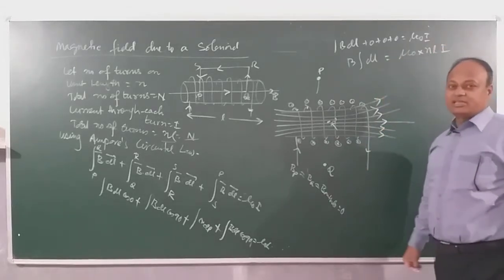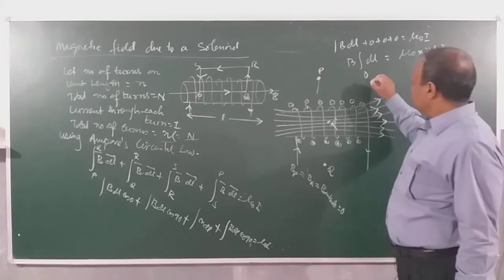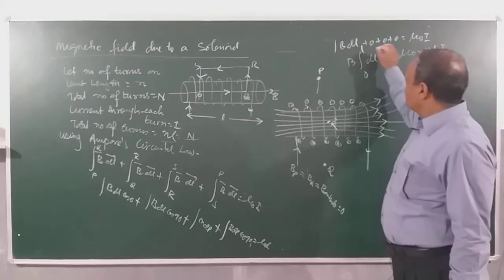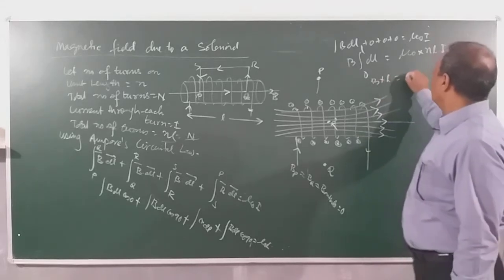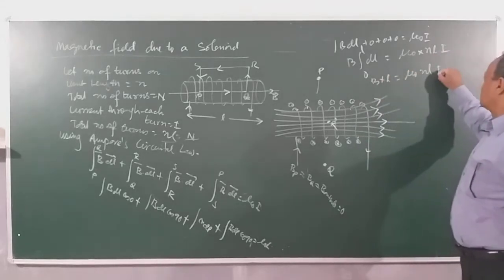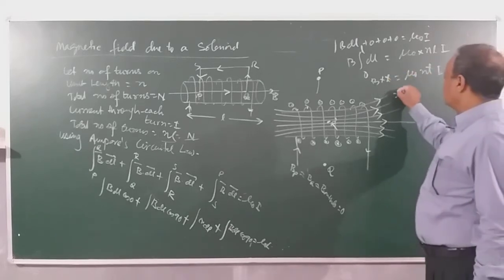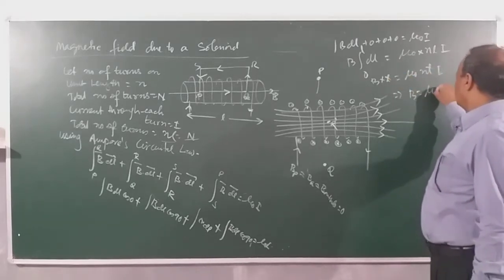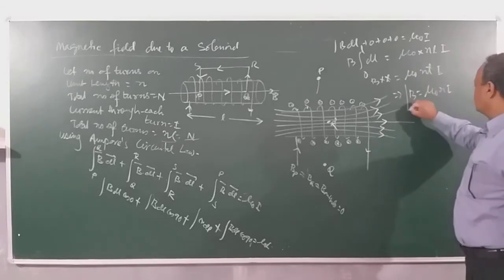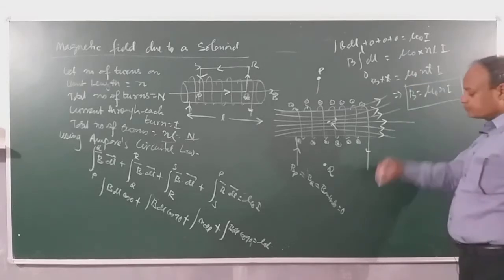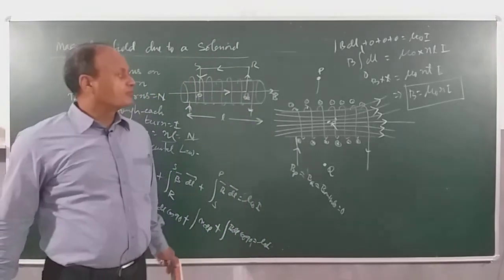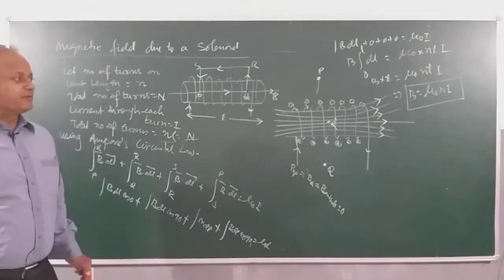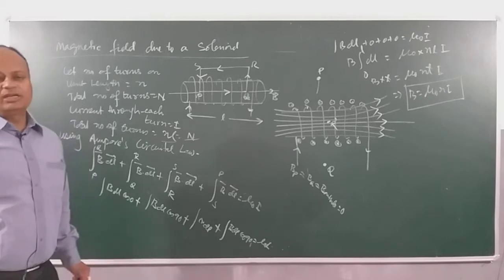Now when I integrate dl, the minimum of dl is 0 and the maximum is L. So what do we get? B into L is equal to μ0 nL into I. If we cancel out L and L, then B is μ0 n I. So we develop this important formula which gives us the magnetic field of a solenoid. Magnetic field of the solenoid B is equal to μ0 n I.